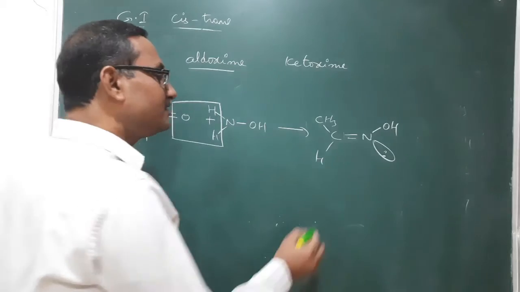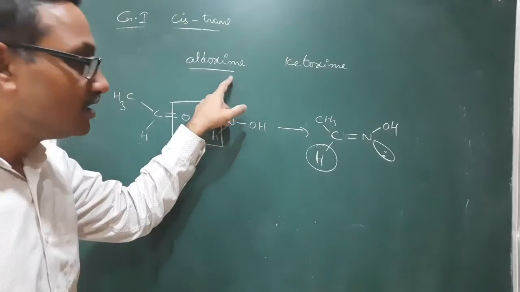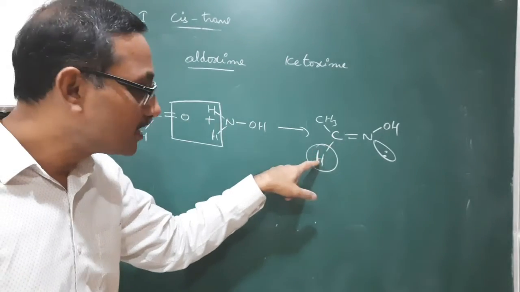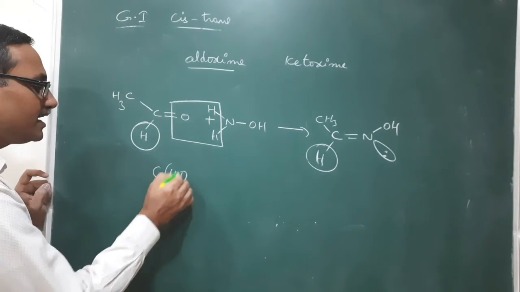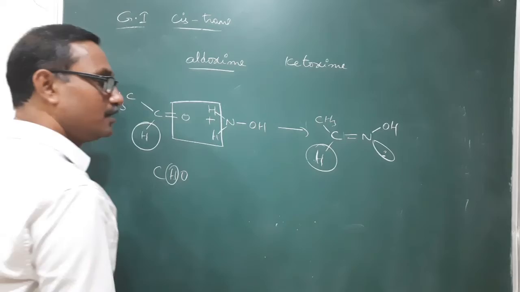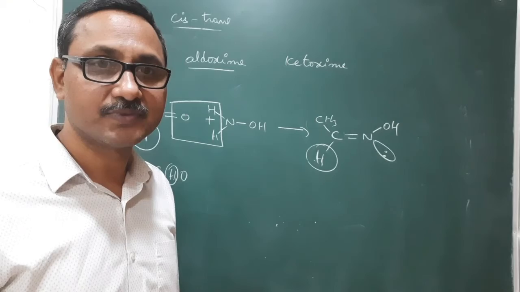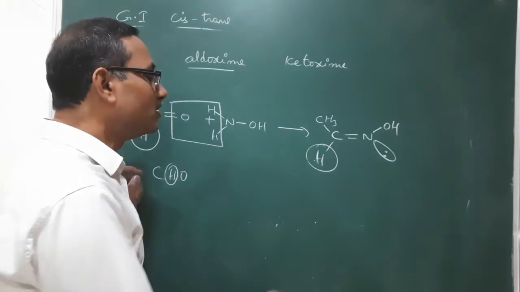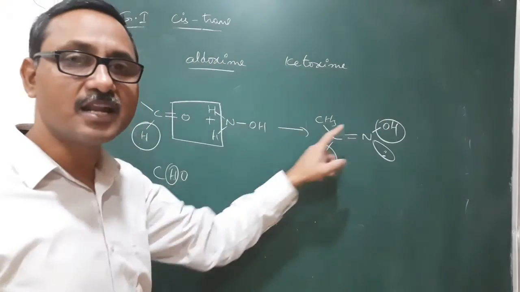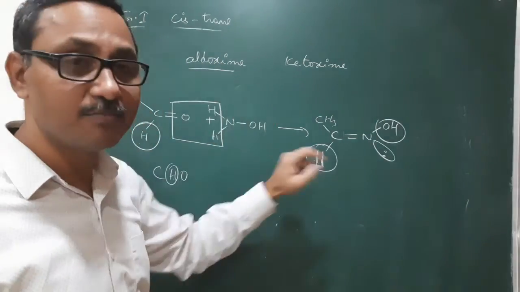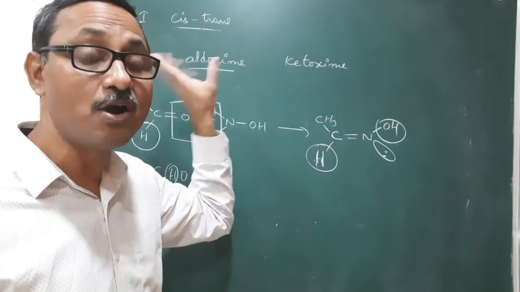Now, in the case of aldoximes, on this double bonded carbon one hydrogen is definitely there, because this is nothing but the hydrogen of the aldehyde group. So always a hydrogen is present in the case of aldoximes. Because this is an oxime, the OH group is always there on the nitrogen, and hydrogen is always there on the carbon in the case of aldoximes.